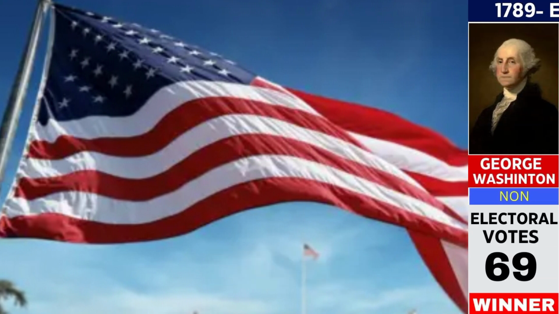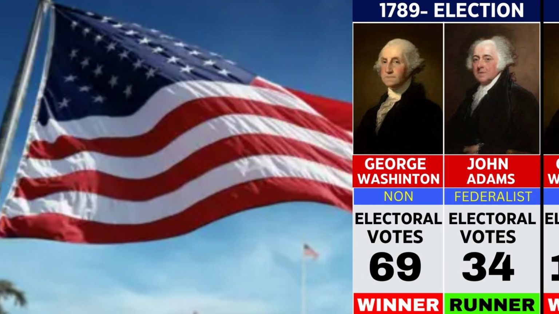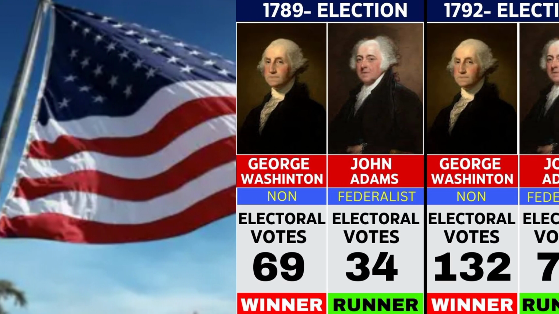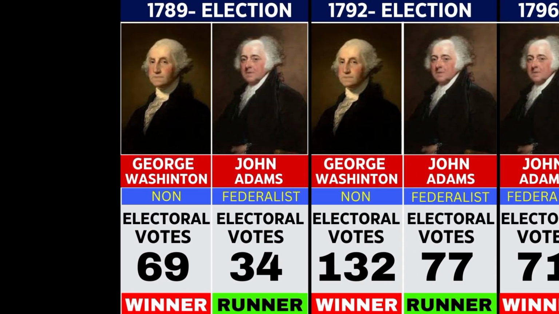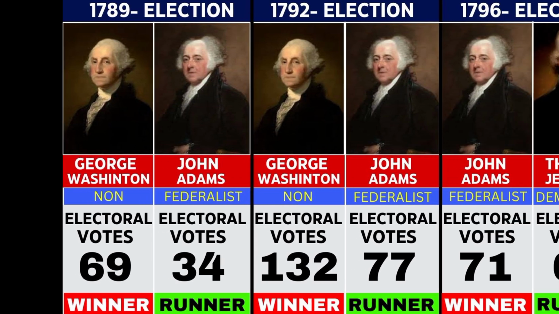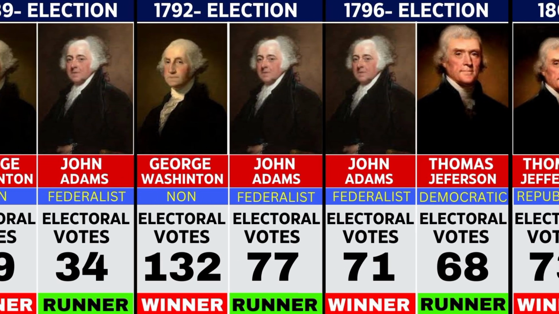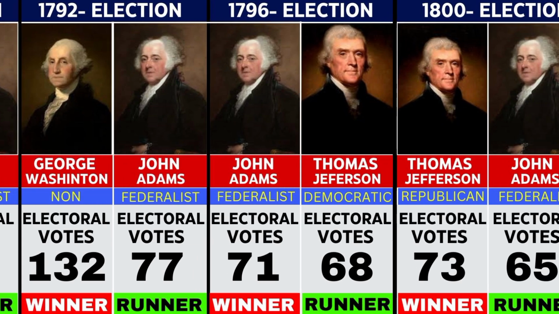Starting in 1789, George Washington won with 69 votes against John Adams with 34. In 1792, Washington again prevailed, winning 132 to Adams's 77. In 1796, John Adams won 71 to Thomas Jefferson's 68. In 1800, Jefferson defeated Adams with 73 votes to 65.